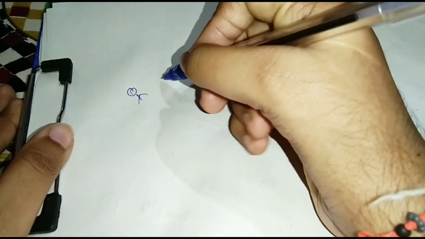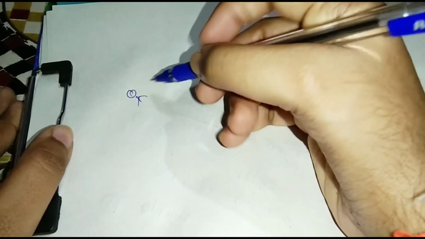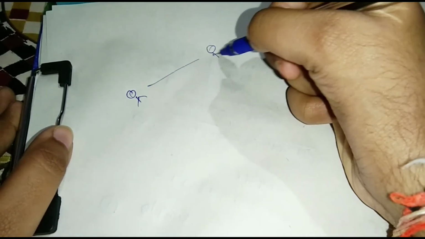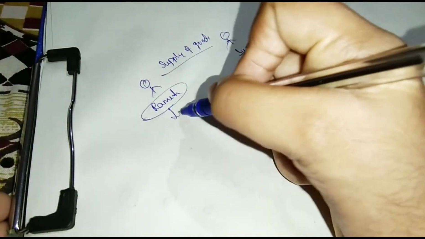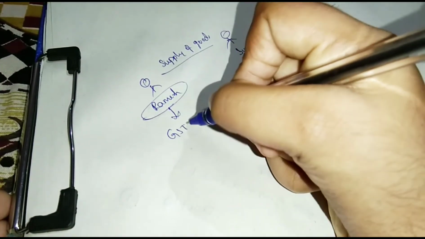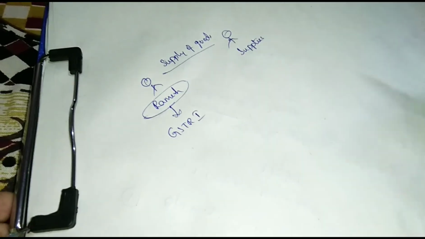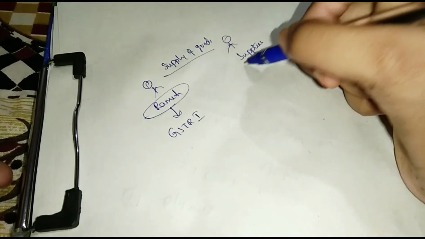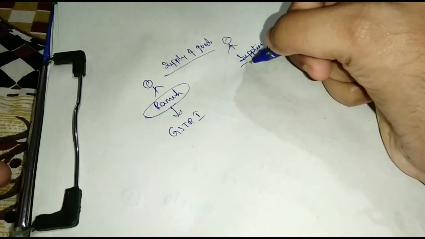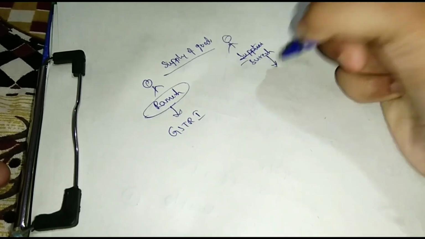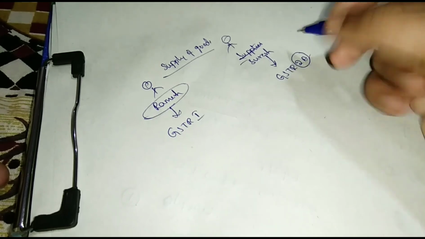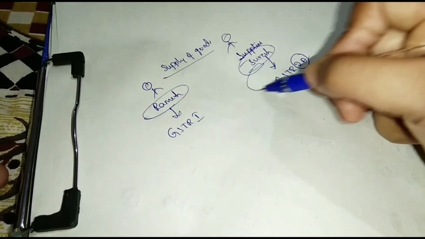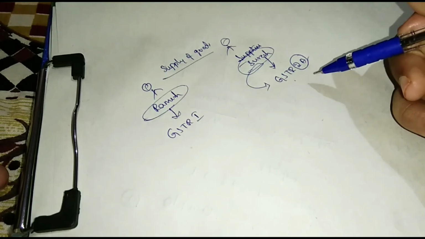And see the next one. Ramesh, supply of goods to Suresh. Ramesh files GSTR-1 outward supplies and Suresh GSTR-2A, total ITC of Suresh, input tax credit.